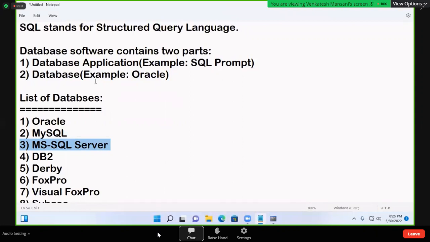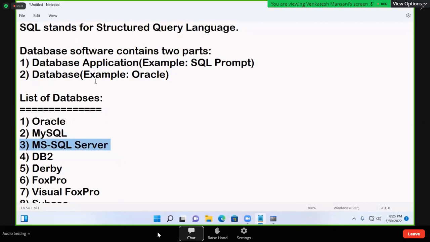Oracle is a database. This Oracle can understand one language. Which language? SQL. Okay. MySQL is a database or language? Database. MySQL can understand one language? SQL. Okay. Now SQL is a language. MySQL is a database. Don't get confused. SQL is a language. MySQL is a database.